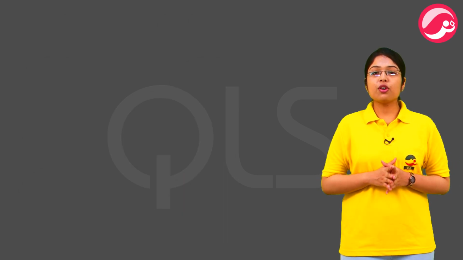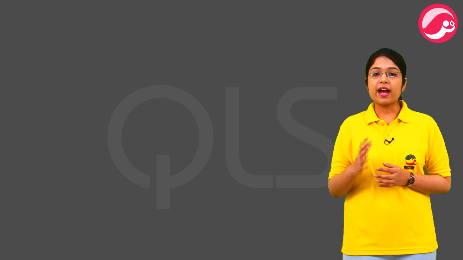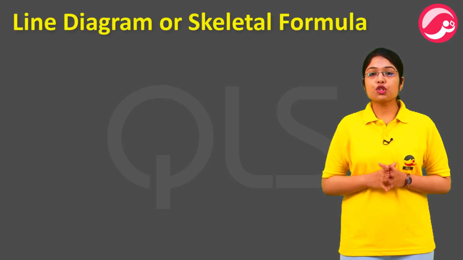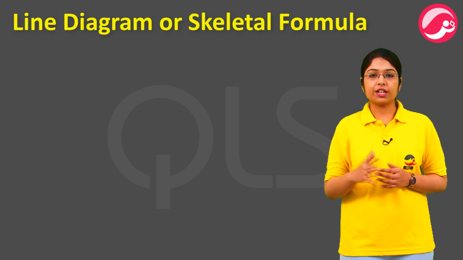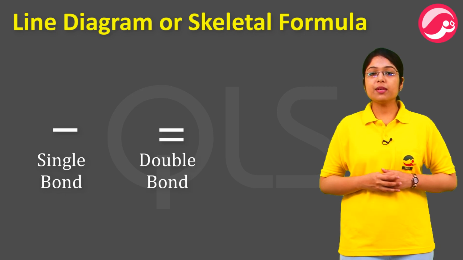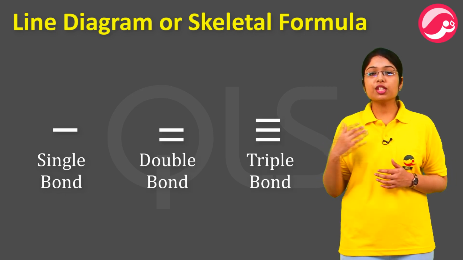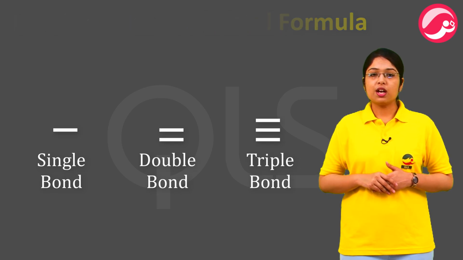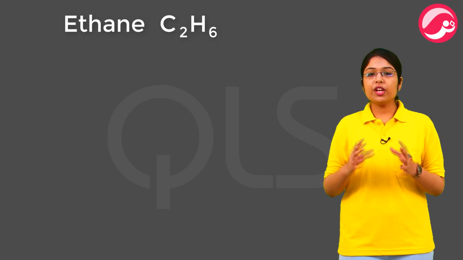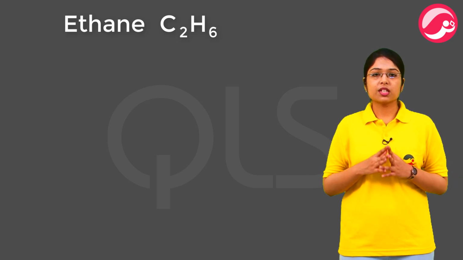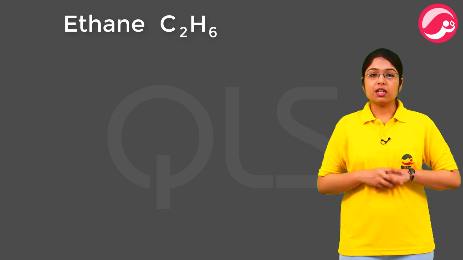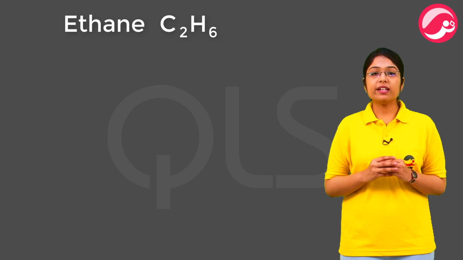The second method to draw the structure of a compound is to use line diagram or the skeletal formula. Here, lines are used to show the formation of bonds by sharing of electrons. A single line means single bond, double line means double bond, and 3 consecutive lines means triple bond. Now, let's draw the skeletal diagram for ethane. We know the chemical formula of ethane, C2H6. So, we know that there are 2 carbons in the molecule. The very first step is to write down the carbon atoms.